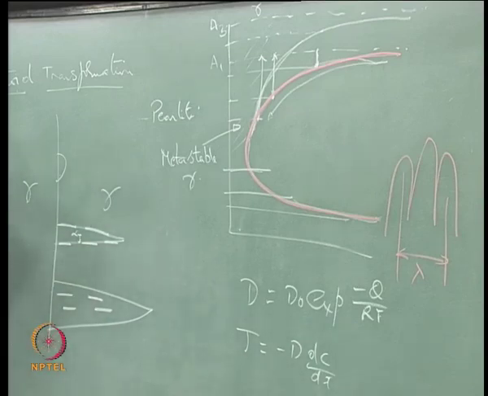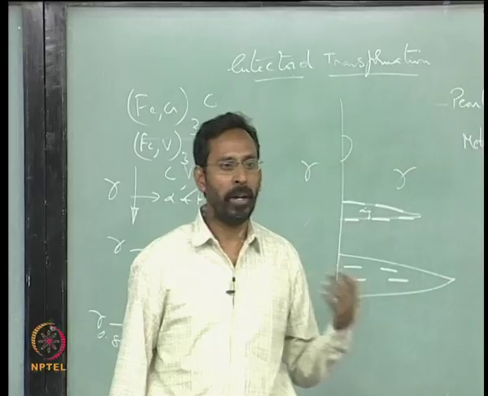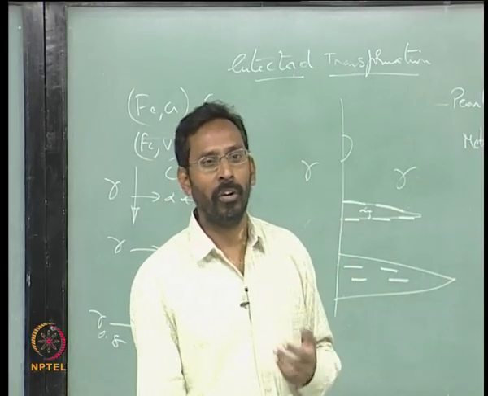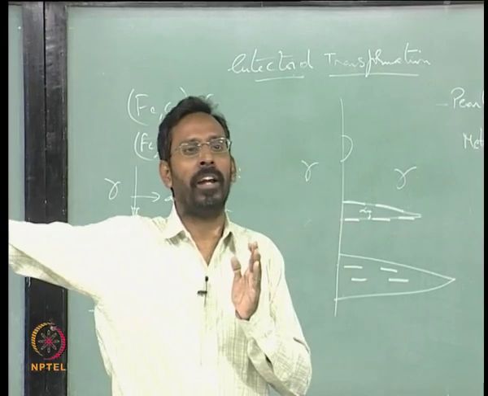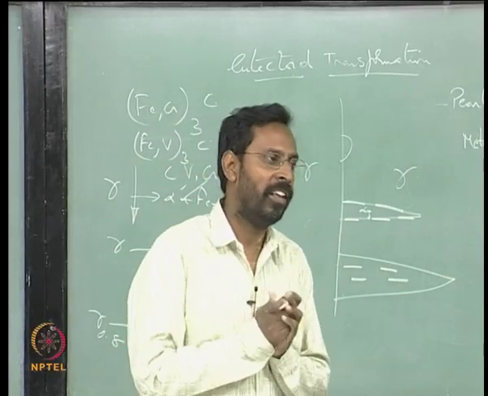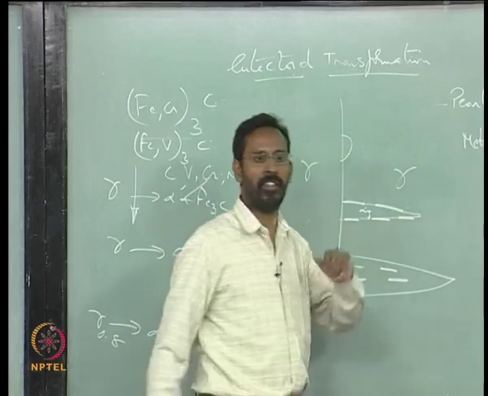So, it is almost like our Al to Cu coming out, theta phase coming out of alpha. So, it cannot go and precipitate at the grain boundaries, it precipitates inside the grain. Similarly, here you will see it precipitates inside.